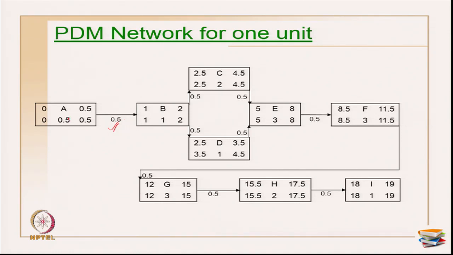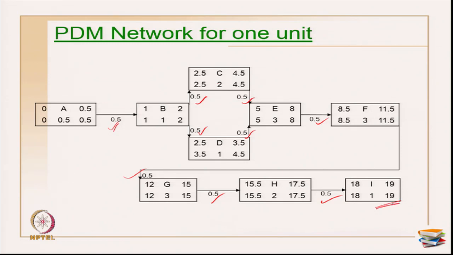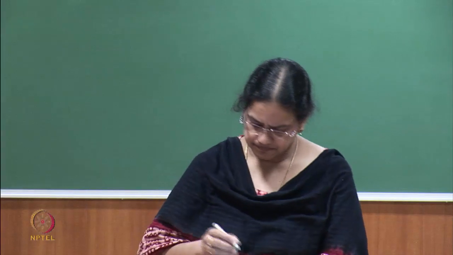So, same activities A, B, then I have C, then D. These two are in parallel, then I have E, then F, G, H, I. As I told you, all are in sequence except C and D, which are in parallel, and everywhere I have used the 0.5 buffer between the activities. Here also 0.5, 0.5 I have used, and the calculations are done for forward pass and backward pass like in the last class. The project duration for one unit comes out as 19 days. So, just for one unit, if there is no break, you will finish the entire unit in 19 days.